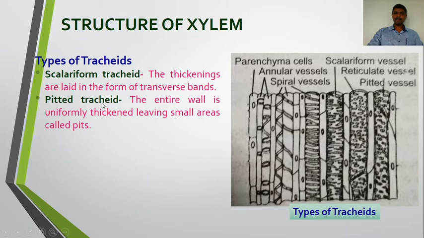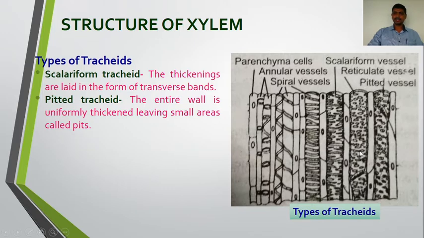Next to this is the pitted tracheid. The entire wall is uniformly thickened, leaving small areas called pits. Such dots or pits are seen on the cell wall, where the entire wall is uniformly thickened but small areas are left. Such small areas look like dots or pits.